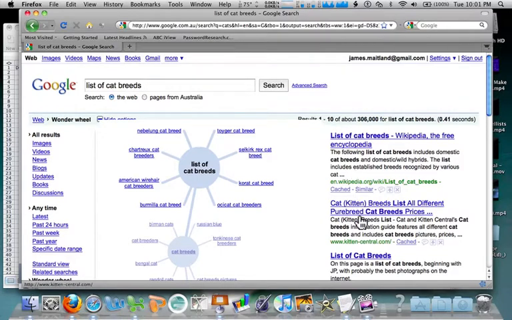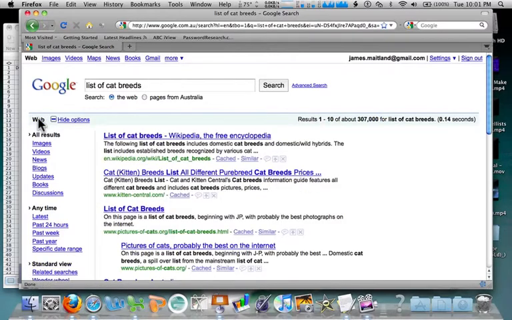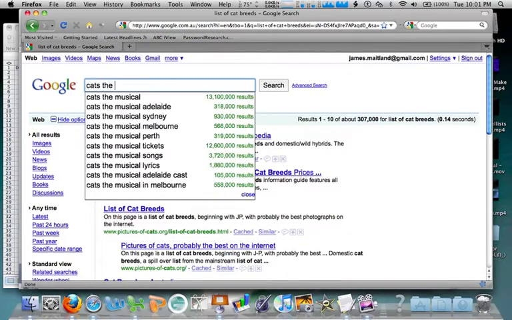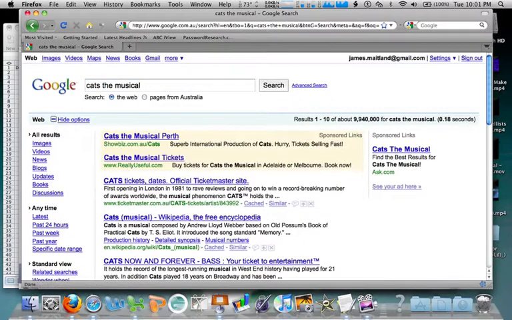It's refining my search all the time. Anytime I want to go back to the web, I can just click here. It's got my new search. But it actually wasn't cats, the feline variety I was after. It's Cats the musical. So I do a Google search as I did before, and once again it's brought this up.